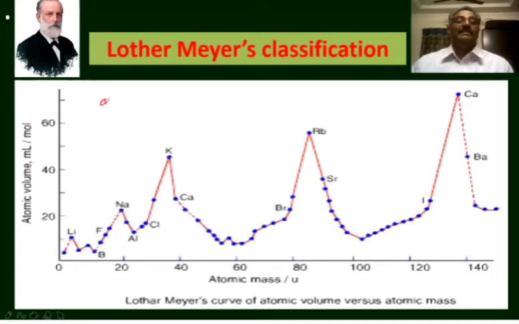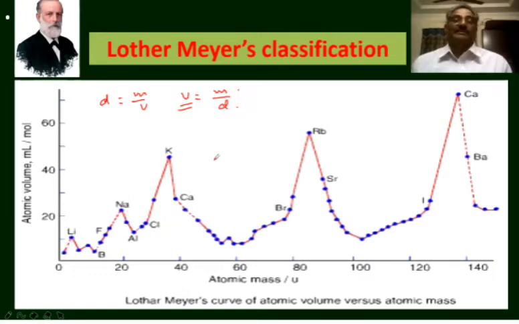We know that density is equal to mass by volume, or we can find the volume by rearranging this. Volume is equal to mass by density. If the atomic mass is divided by the density, the atomic volume will be obtained. The atomic volumes are plotted on the y-axis and atomic masses are plotted on the x-axis. He got a graph like this.